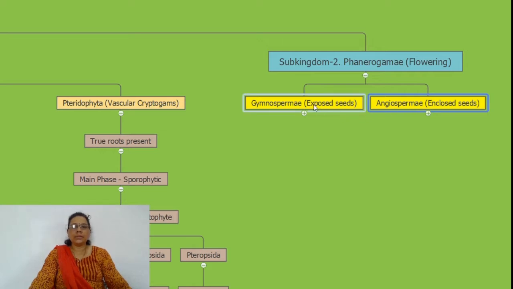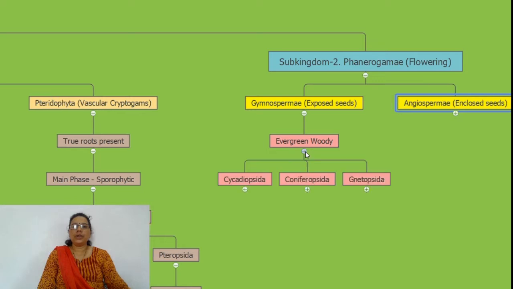Gymnosperms are plants having exposed seeds, while angiosperms have seeds enclosed inside a vessel, the ovary. The gymnospermic plants are evergreen, woody, and the majority have a tree habit.